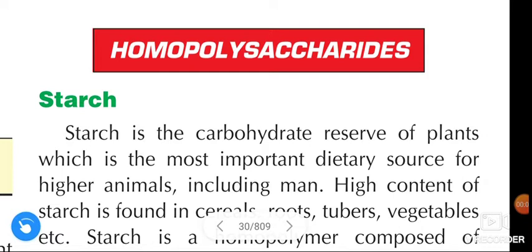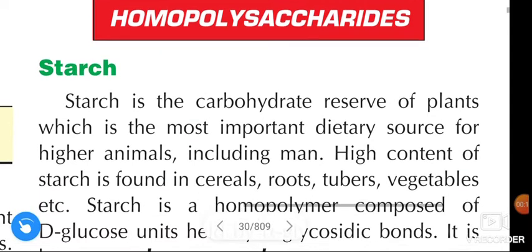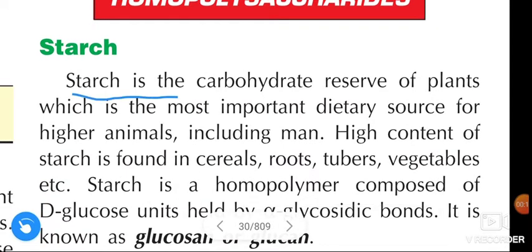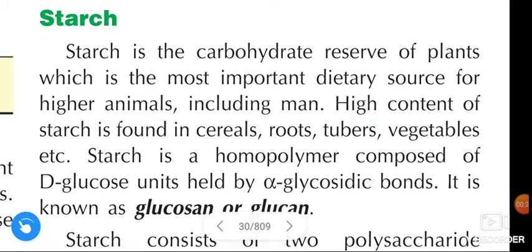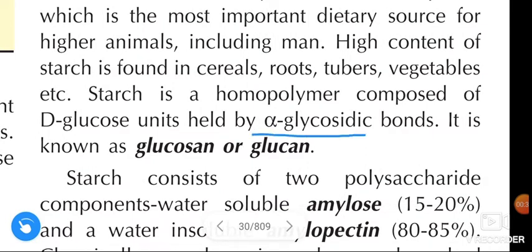In this video we are going to learn about the homopolysaccharides. First, starch. Starch is the carbohydrate reserve of plants which is the most important dietary source for the higher animals including man. High content of the starch is found in cereals, roots, tubers, vegetables, etc. Starch is a homopolymer composed of D-glucose units held by alpha glycosidic bonds. It is known as glucosan or glucan.